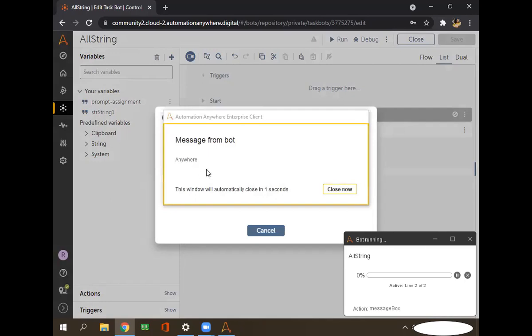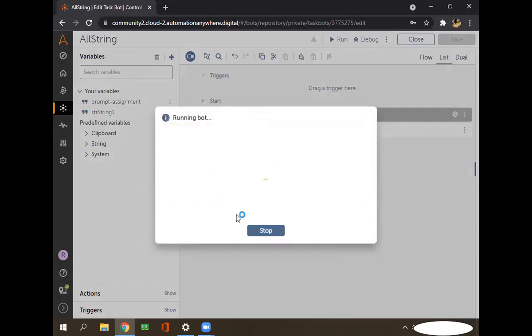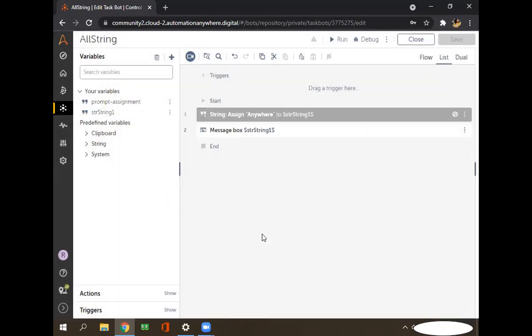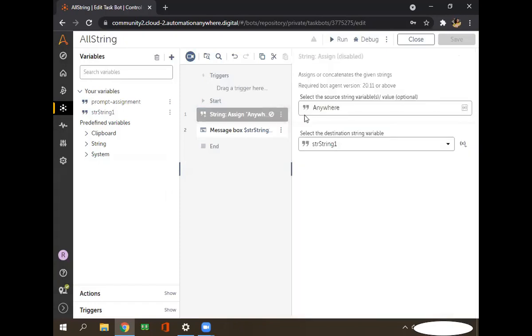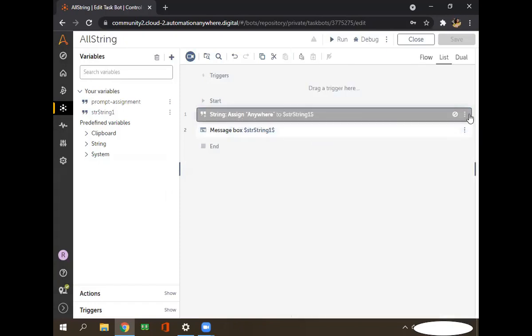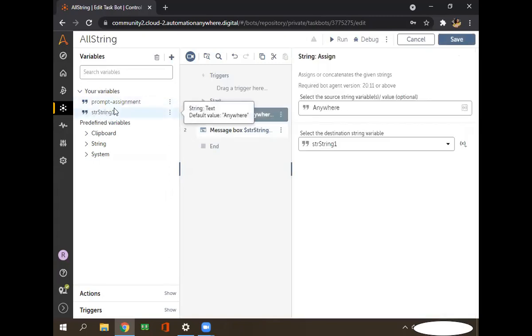So see, anywhere comes here. But let's see what the assignment based action does. I think it has to be done with the assign, right? Suppose I already assigned some value, anywhere, here in the default value, but I want to assign some different value here in the assignment. Let's see what it will do. Will it replace that value with the new one, or give the result with whatever we have done here? So let's change this. What I am doing here is automation anywhere 360. Let's see whether it is overwriting or not.